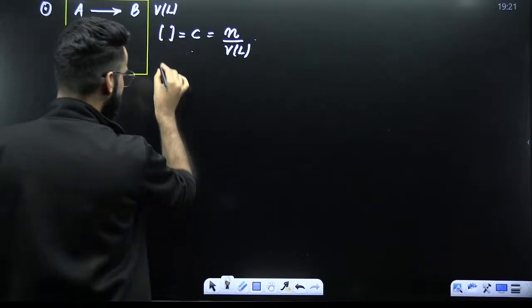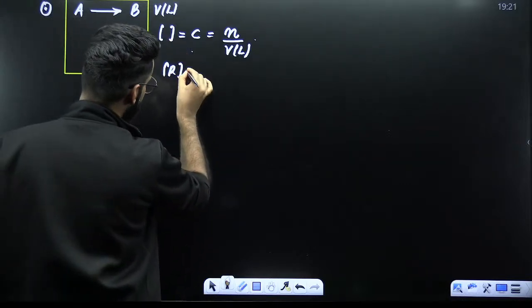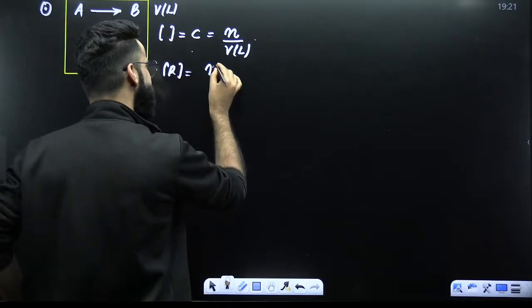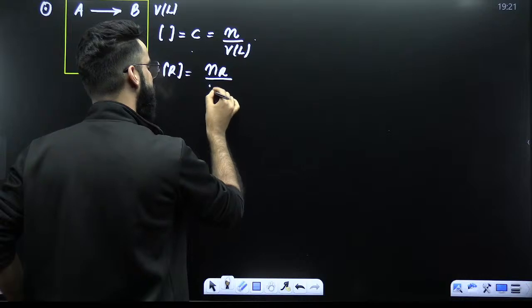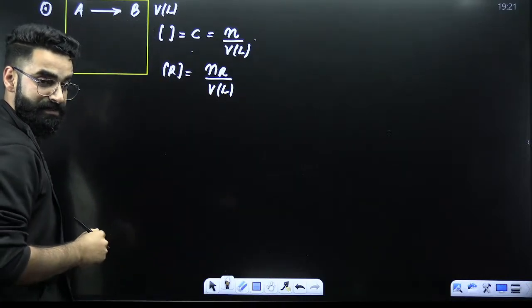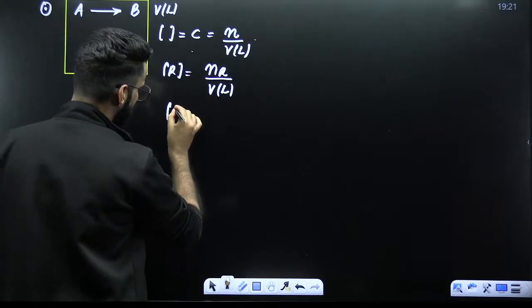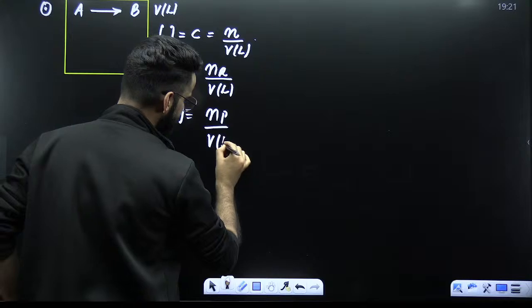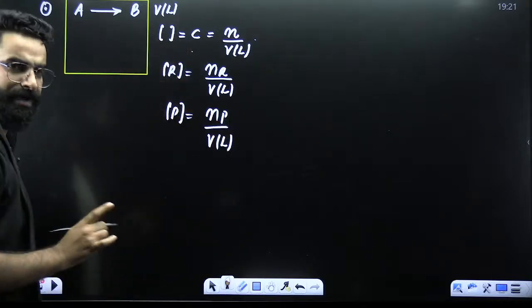What does that mean? For example, if I write concentration of reactant, what is meant by concentration of reactant? Concentration of reactant means number of moles of reactant divided by volume of the vessel in liters, volume of the container in liters. If I, for example, write concentration of products, how do I write it? Number of moles of products divided by volume of container in liters, right?